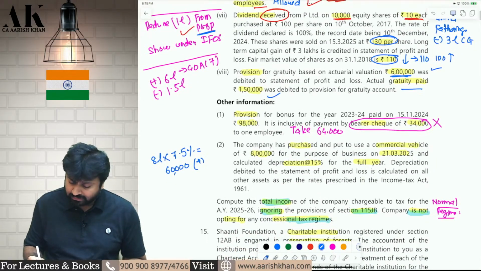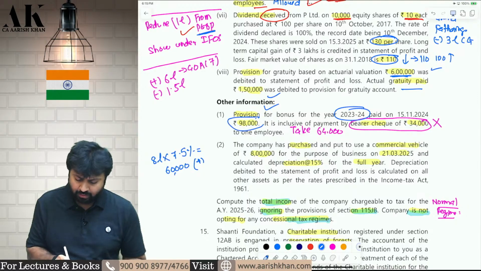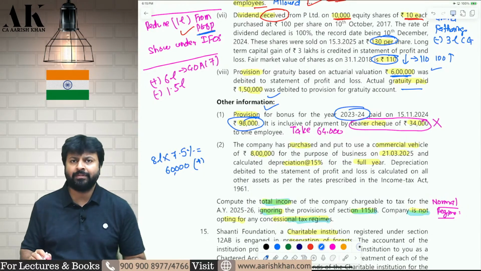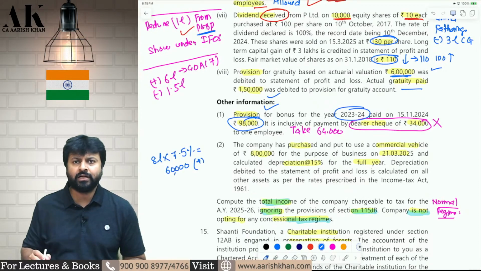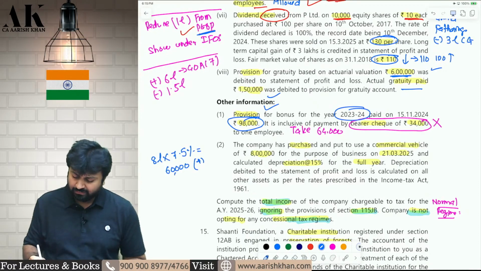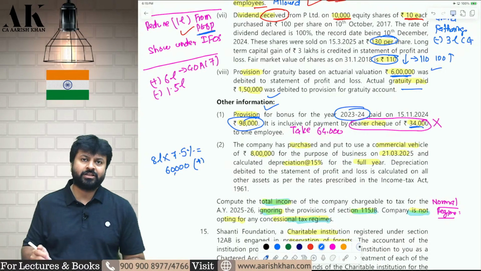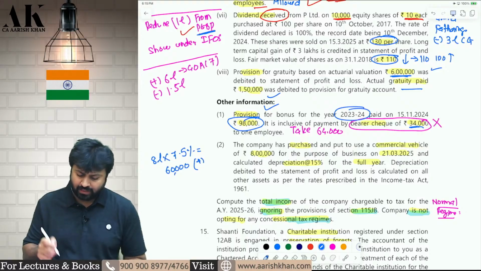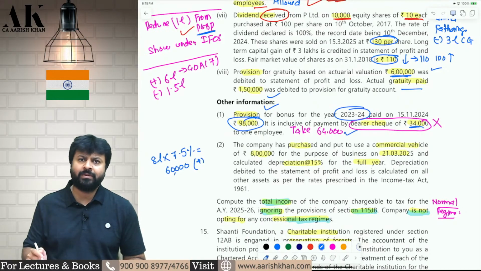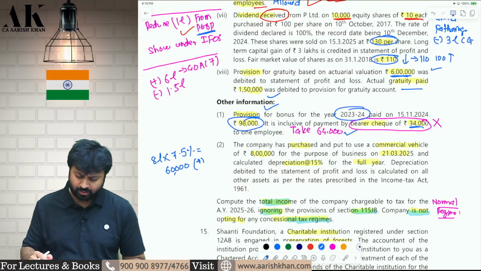Next one is 2023-24 bonus. You are making payment in the current year. Now, we all know that deduction of bonus is allowed on payment basis. So, the last year bonus is paid in the current year, so it will be allowed as deduction in the current year. But out of 98,000, 34,000 you are paying by bearer cheque. If you pay more than 10,000 by bearer cheque, it is not allowed as a deduction. Therefore, out of 98,000, only 64,000 will be allowed as deduction in the current year. I hope it is clear to all of you.